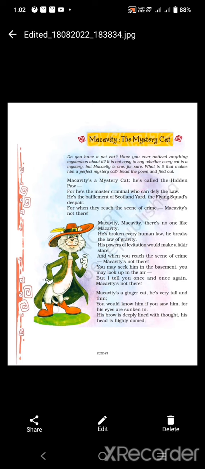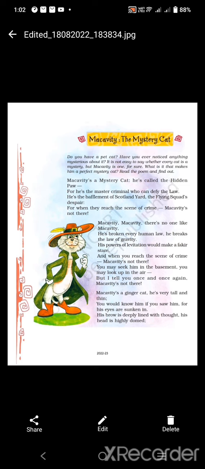By the time they reach the place where a crime has been committed, Macavity has already left the place. So this is how we have completed the first stanza of this poem. Moving to the next stanza, I think you have understood the meaning also. The meaning of bafflement is confusion. So Macavity confuses the London Police Force. And flying squad means a group of police or soldiers who are ready to move into action quickly.